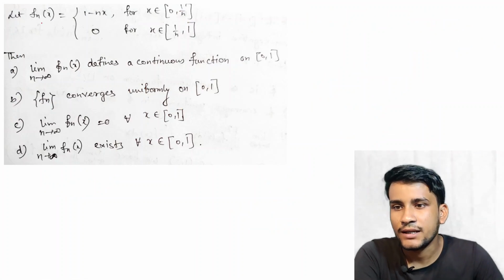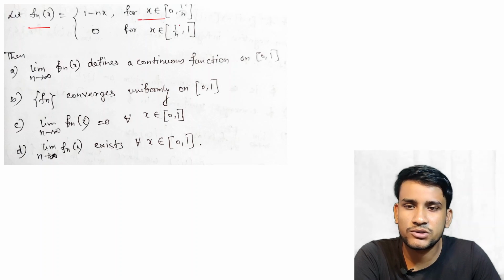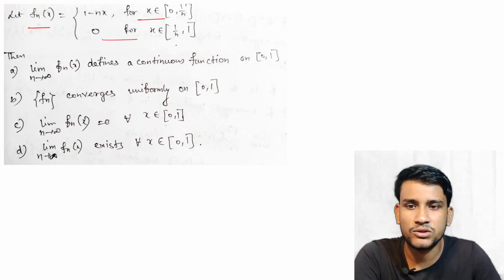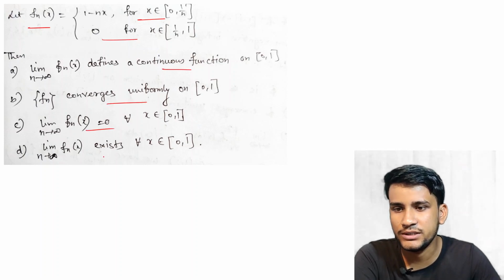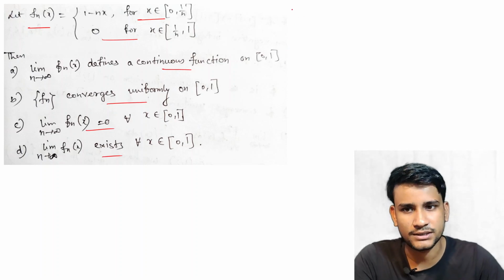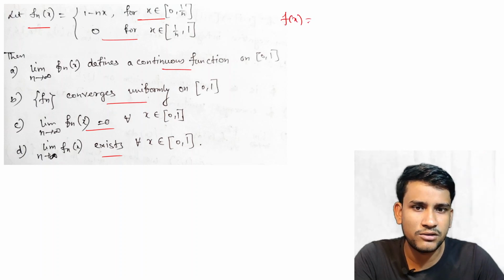Next question. Let fn(x) equal to 1 minus nx for x belongs to the closed interval 0 to 1 by n, and 0 for x belongs to 1 by n to 1. Then fn defines continuous functions, converges uniformly, limit exists, and so on. Again we first find the limit function. This is also a question from sequence of functions. So f(x) is equal to limit of fn(x) as n tends to infinity of 1 minus nx.